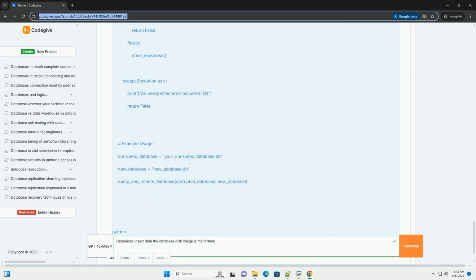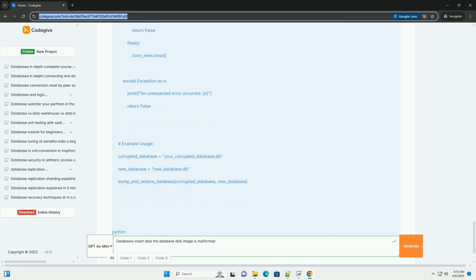2. Proper transaction management. Always use transactions to group related database operations. This ensures that either all of the operations succeed or none of them do, preventing partial writes that can lead to corruption. Commit transactions frequently to reduce the amount of data at risk in the event of a crash. Code example, Python. Explanation: